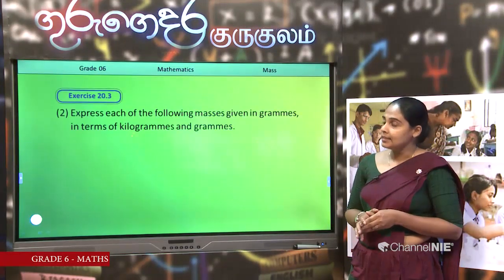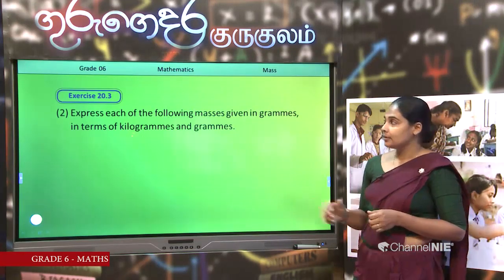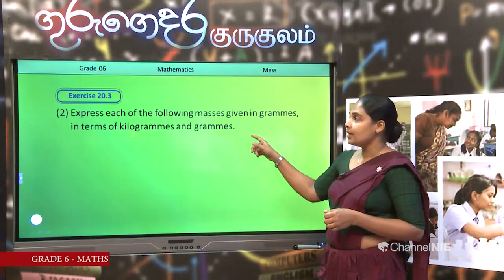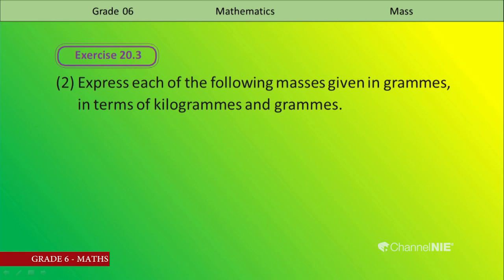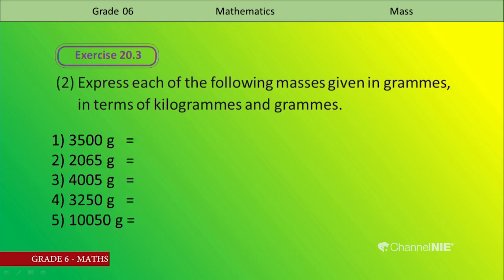Then it is exercise 20.3, question number 2. Express each of the following masses given in grams in terms of kilograms and grams. Now you have to keep your answers in kilograms and grams. First one, 3,500 grams.